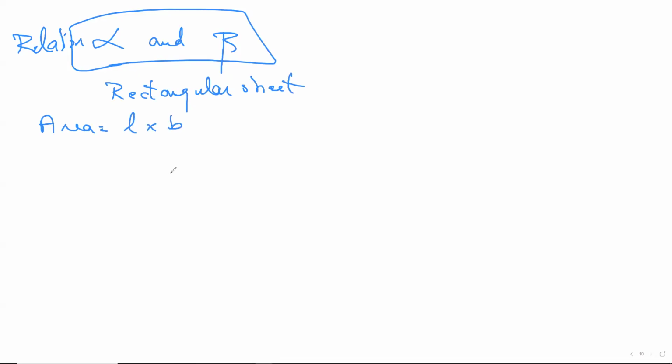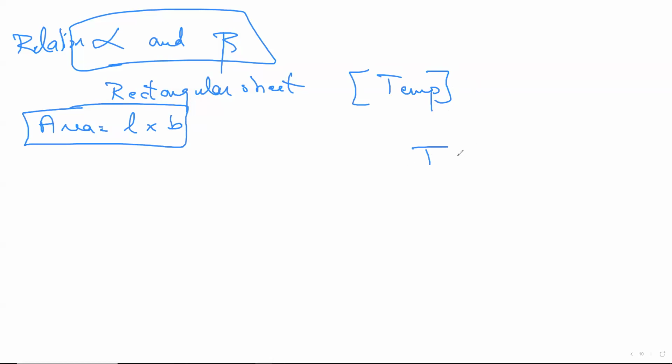Agree? Obviously, area is equal to length into breadth of a rectangular sheet. Now, what I'm going to do here is start increasing the temperature, my bad, I said length. Why am I telling this? Because expansion is required. Expansion happens only if you increase the temperature. Now, what's going to happen? Initially the temperature was T. After increasing the temperature, it becomes T plus delta T. Agree?